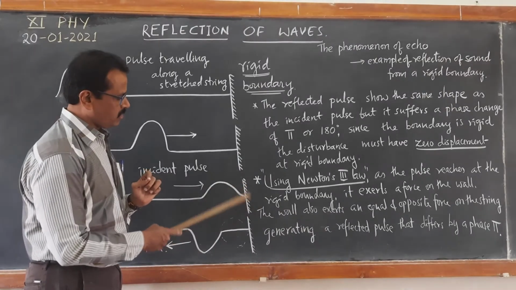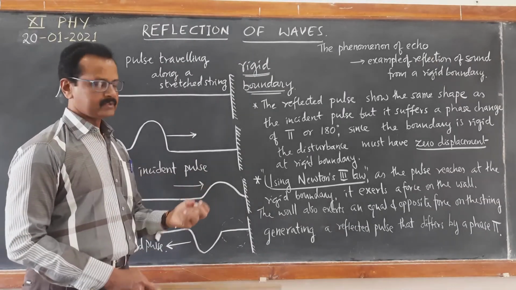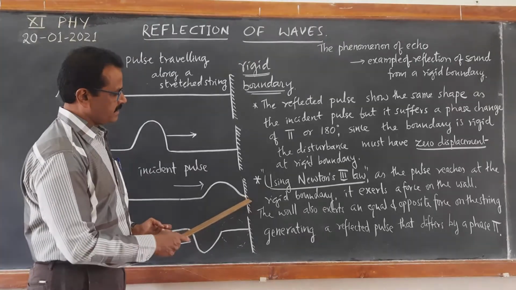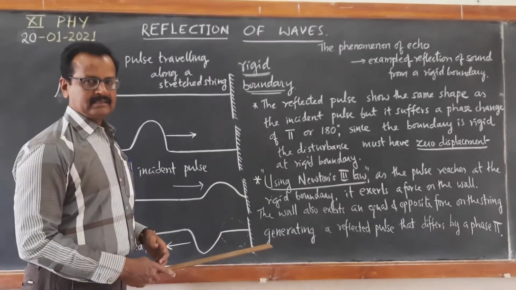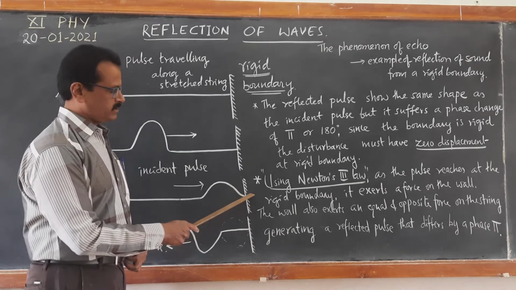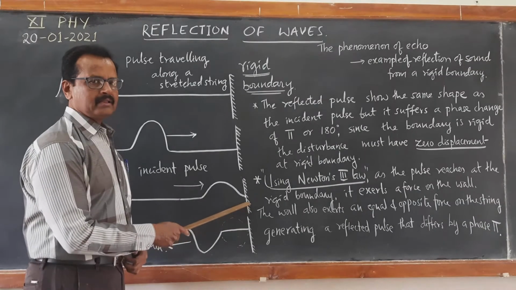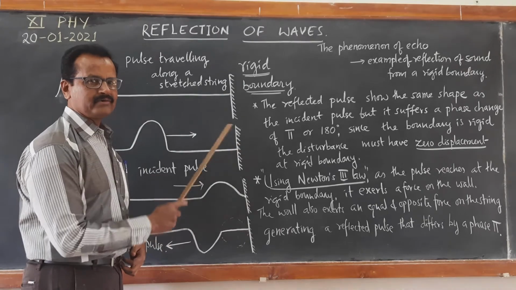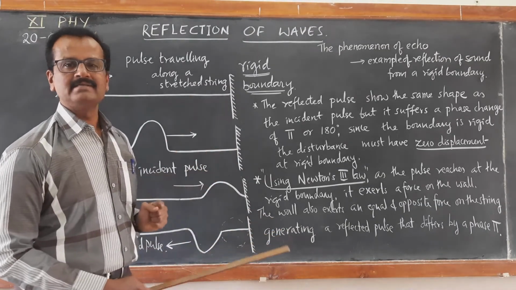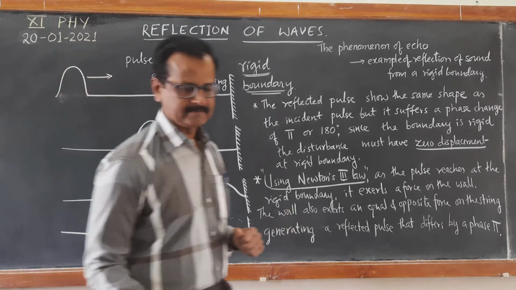Suppose it is not a wall, if it is a long stick, and the string with the ring is inserted there. As the pulse reaches here, the movable ring can move up and down, and that's how reflection at the open boundary can be studied. That is the second case.